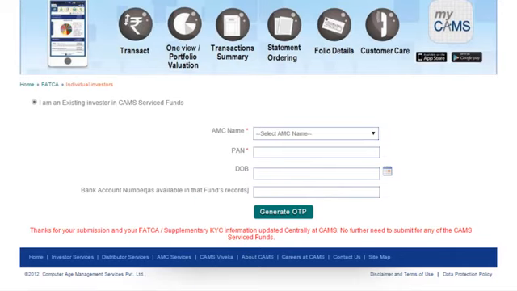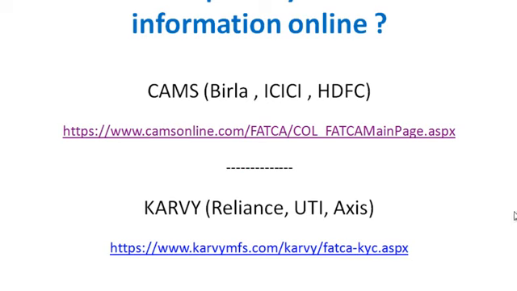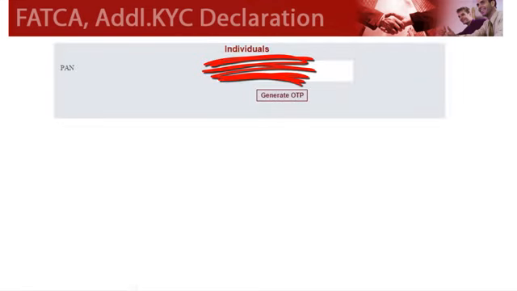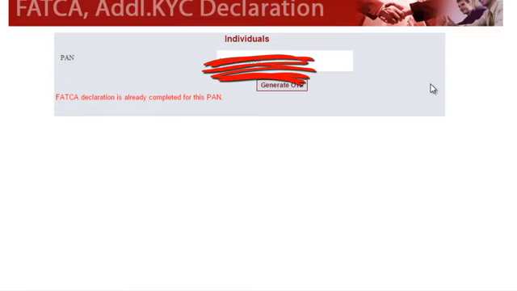Now let us check the next link, which is the Karvy link. Once you click on this, this is where you will come, and then you have to put your PAN here. I'll put my PAN and generate the OTP. Now, in my case I have already updated the FATCA information, so it says FATCA declaration is already completed. If it is totally new for you, then there can be two things.